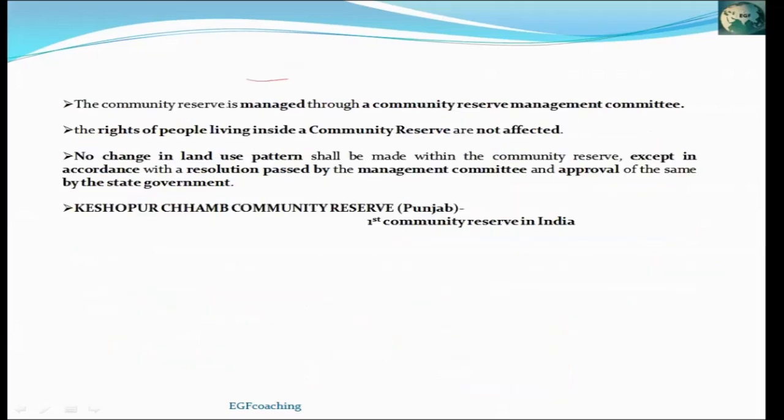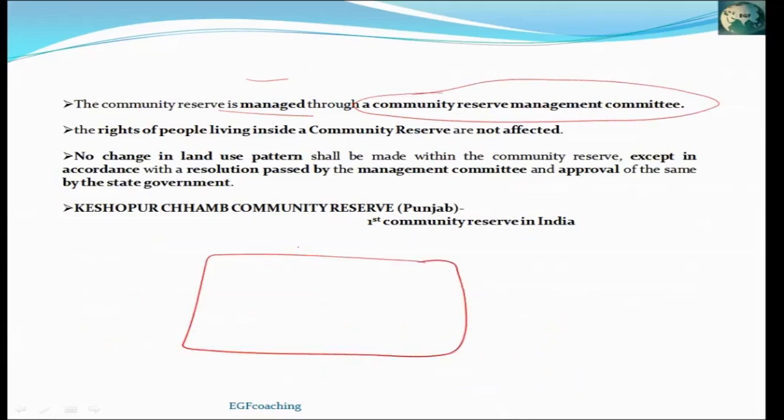Community reserve is managed by the Community Reserve Management Committee. First, the state government announces that this area is a community reserve. Then a community committee is formed, the Community Reserve Management Committee. And this committee decides what activities can be allowed in the community reserve and what not. Formation of a community reserve doesn't affect the rights of the people living there. All the rights that they already have remain as such.